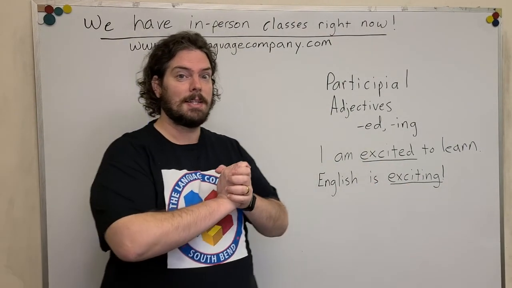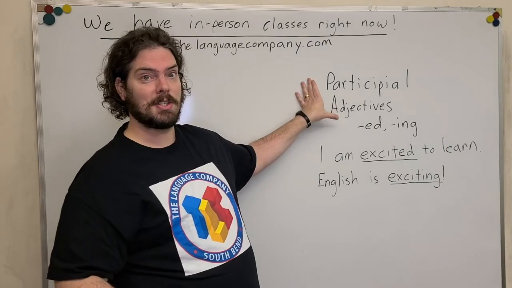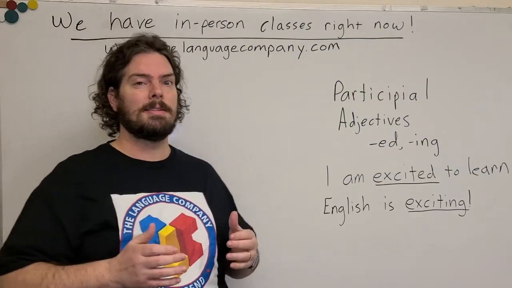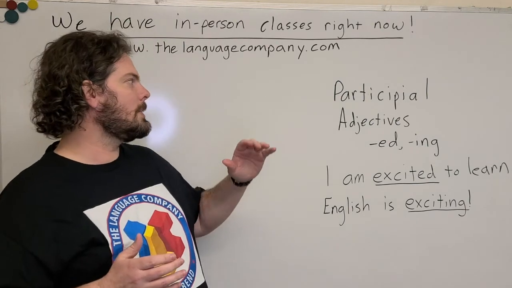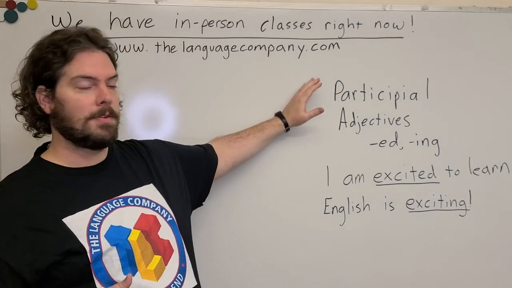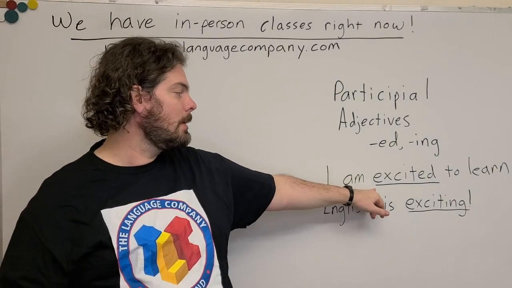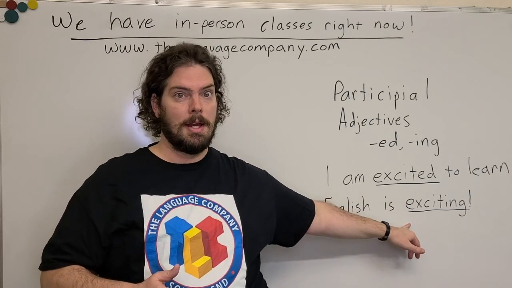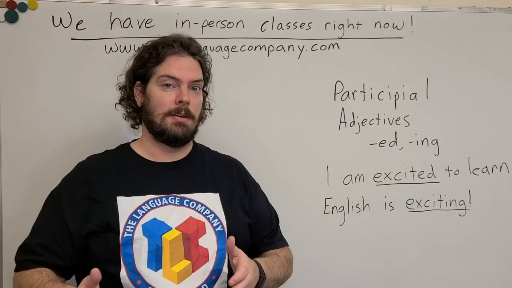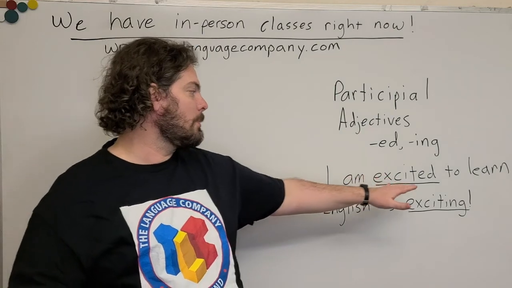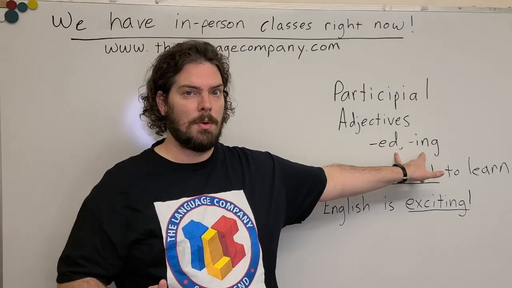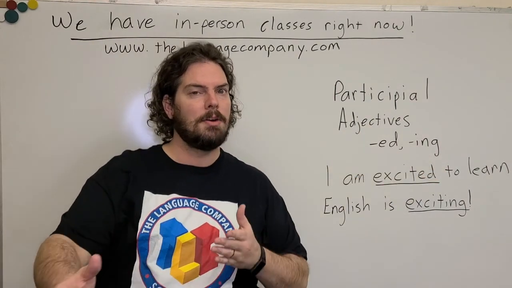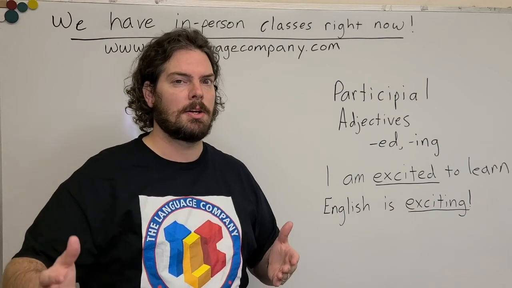Now, let's talk about participial adjectives. With participial adjectives, you are taking the participle of a verb, like the past participle or the present participle, and you're using it like an adjective. Now, they are different with the ed and the ing, and we want to talk a little bit about why they're different and how to use them in the correct way.